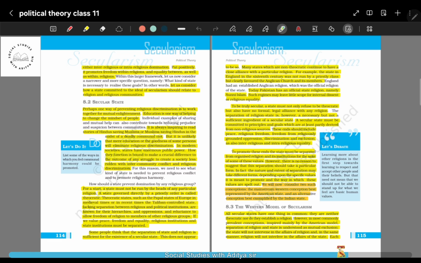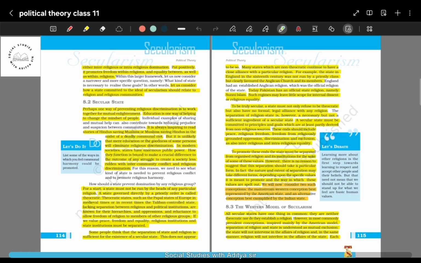What this means is that even though a state can say, okay, I am not associating with any religion, that does not make that particular state a secular state. To be a secular state, it needs to have laws and principles from outside the ambit of religious sources.